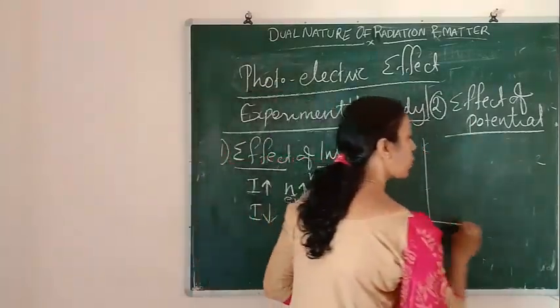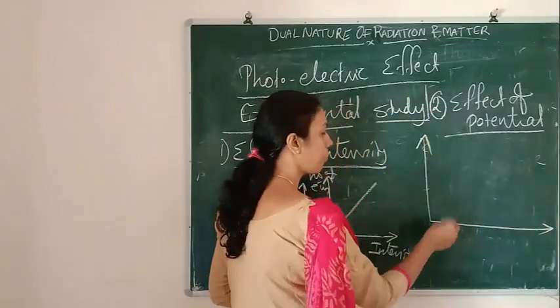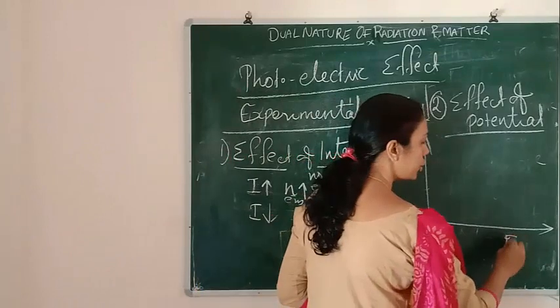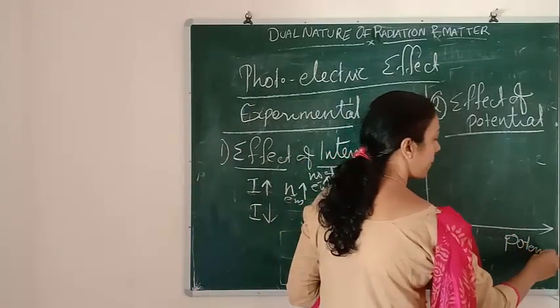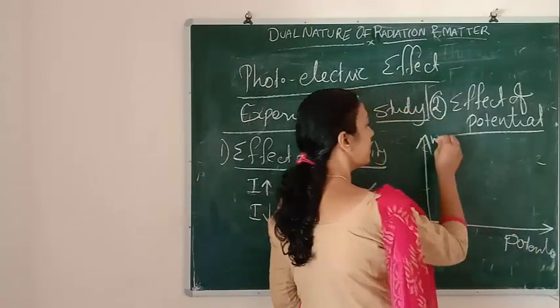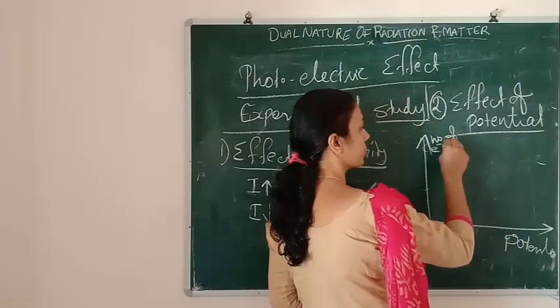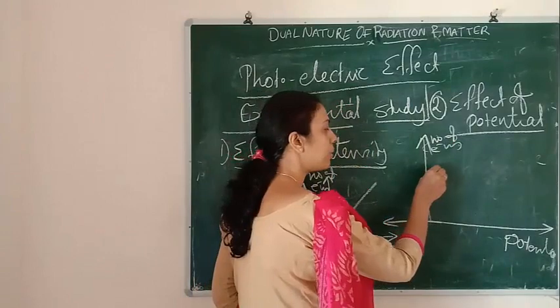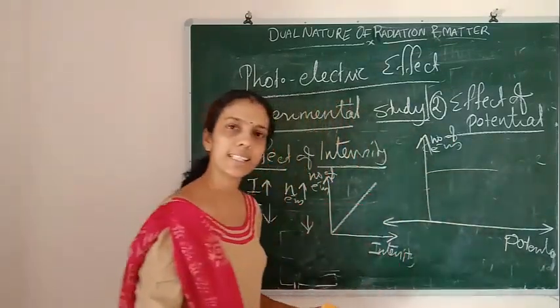So how can we draw a graph relating the potential and the number of electrons? After a particular potential, the number of electrons will remain the same.